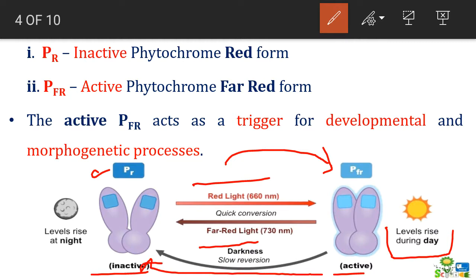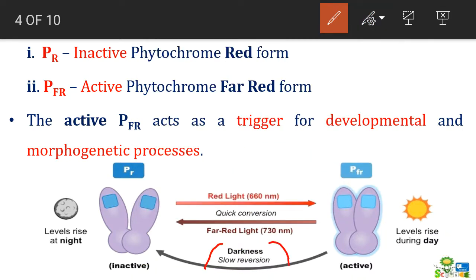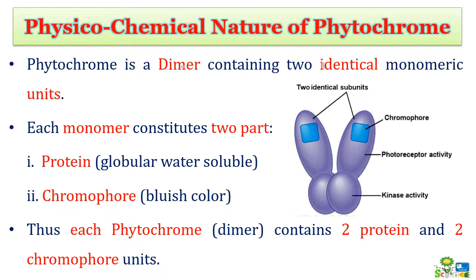Compared to PR converting into PFR, the conversion of PFR into PR is very slow. This is already mentioned here. In darkness, the conversion of PFR into PR is a slow process, and slowly in the night the level of the inactive PR form increases. So this is how the inactive and active forms of phytochrome change with respect to light.